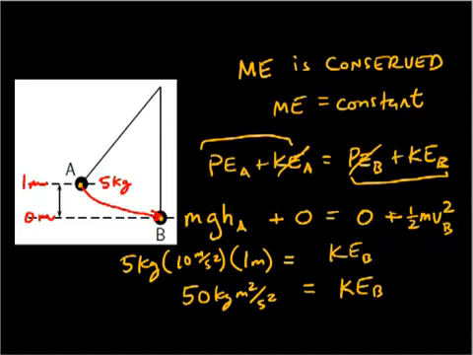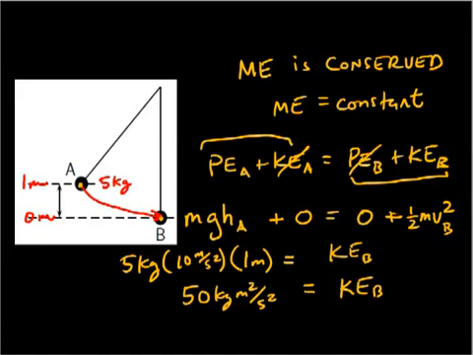So this illustrates how you would use the law of conservation of energy, and this is in the conditions of no heat loss, no friction, to solve for systems in which the objects are changing in some way. Here we were able to solve for the kinetic energy at the bottom by assuming it's equal to the potential energy at the top. Energy is conserved, potential gives way to kinetic.